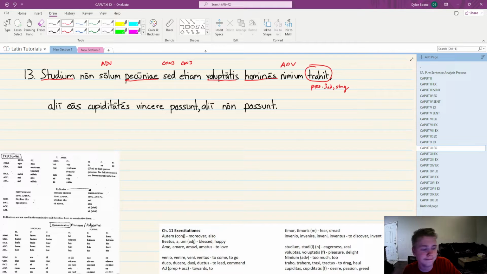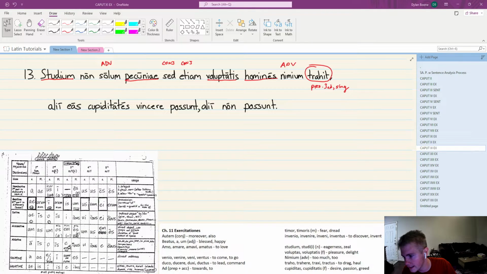Starting with studium. So studium, I've written there, is studium, studii. So we are down here. And the second declension neuter, studium, studii, we're at the first part of the sentence. It's a good guess that we will be nominative, but not accusative singular neuter. But if we have issues, remember that that could be accusative. Non solum, adverbs, pecuniae, okay. We have pecuniae.